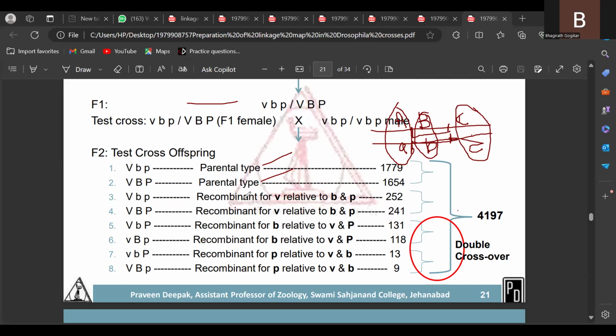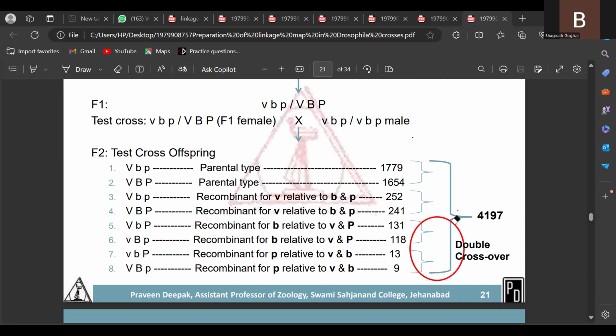That indicates the parental type. Which progeny is very, very less? That is called double crossover. After examining these values, you can go for the problem part, which means how to measure the distance between two genes, which gene is in the middle, and what is the order of the genes. I will go through the next slide.